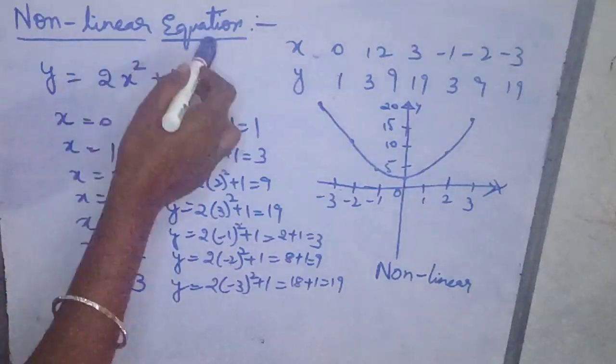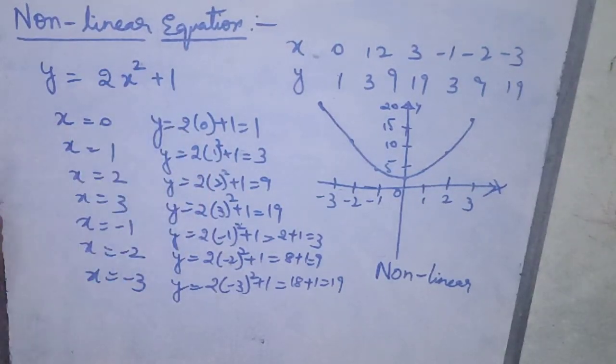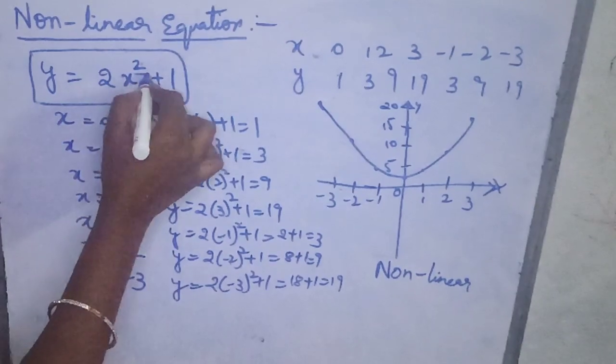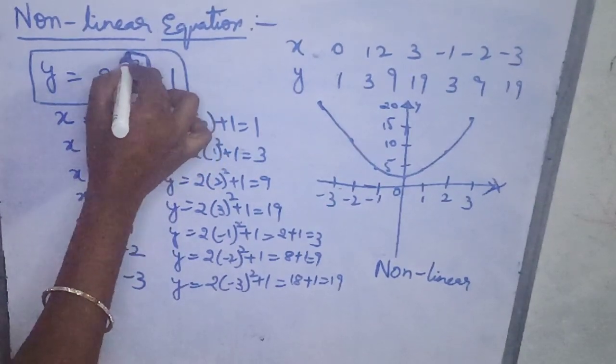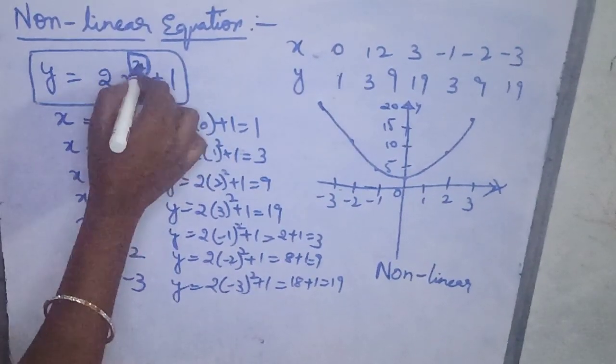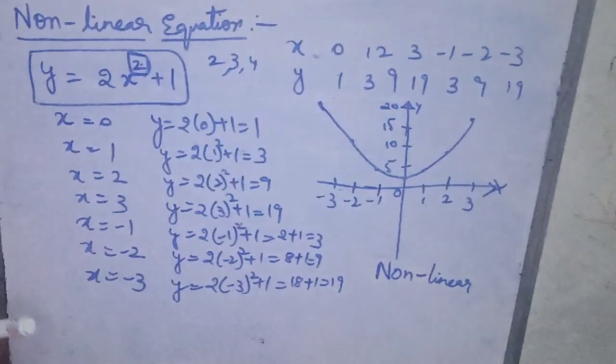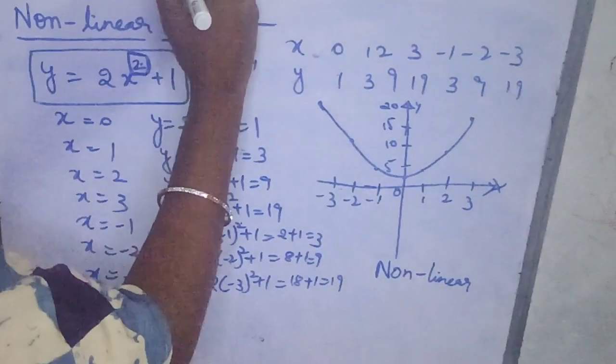This is about the equation. We can identify from seeing this equation only that it is non-linear. When the power of the equation is more than 1, it can be square, cube, fourth order also, anything other than 1 power, then it is called a nonlinear equation. Now we have completed the equation also.